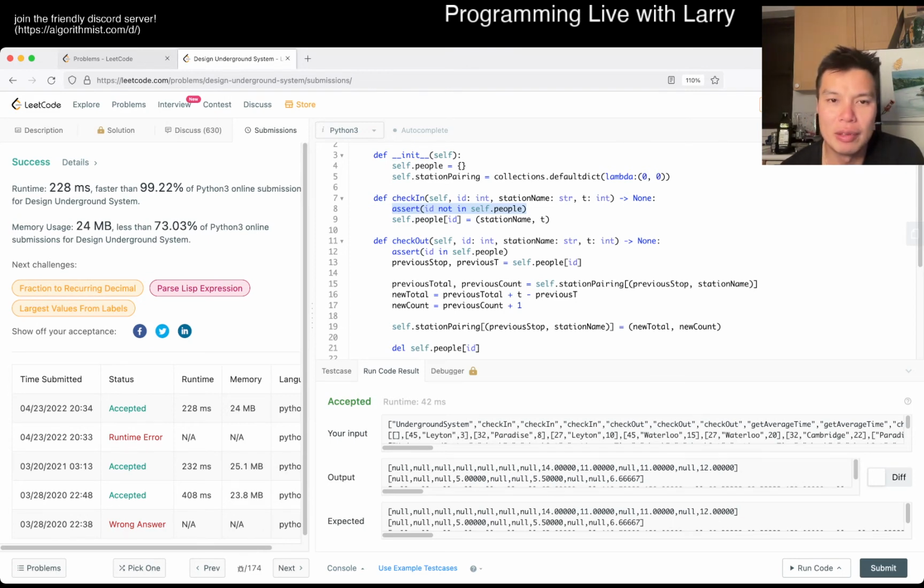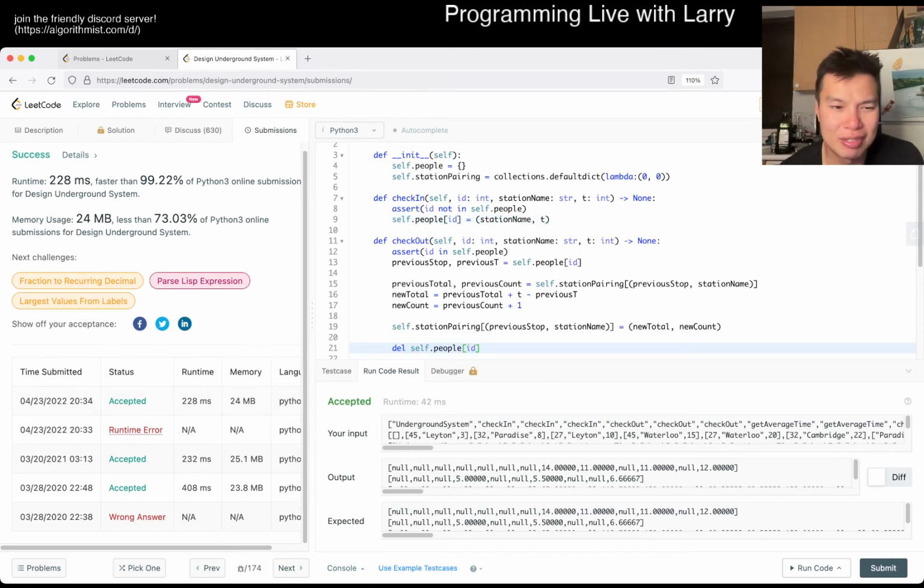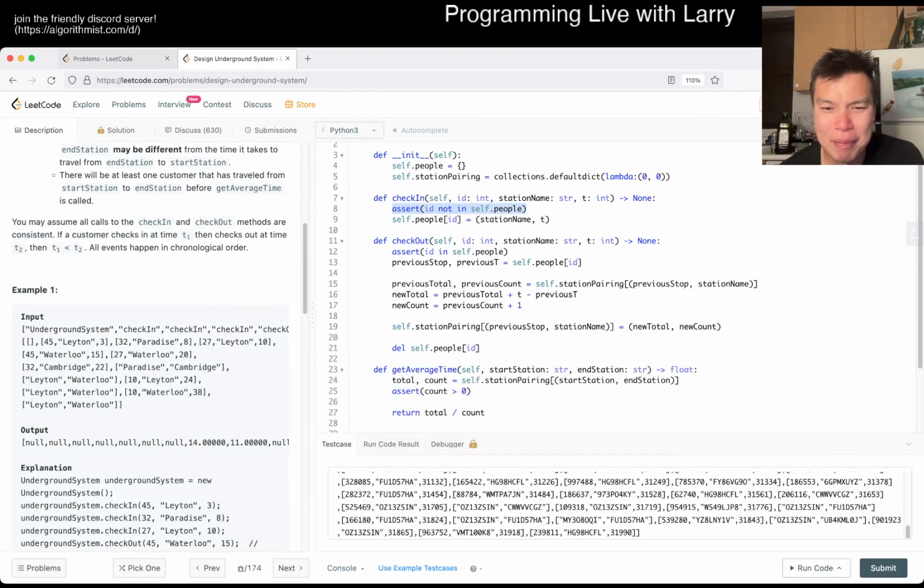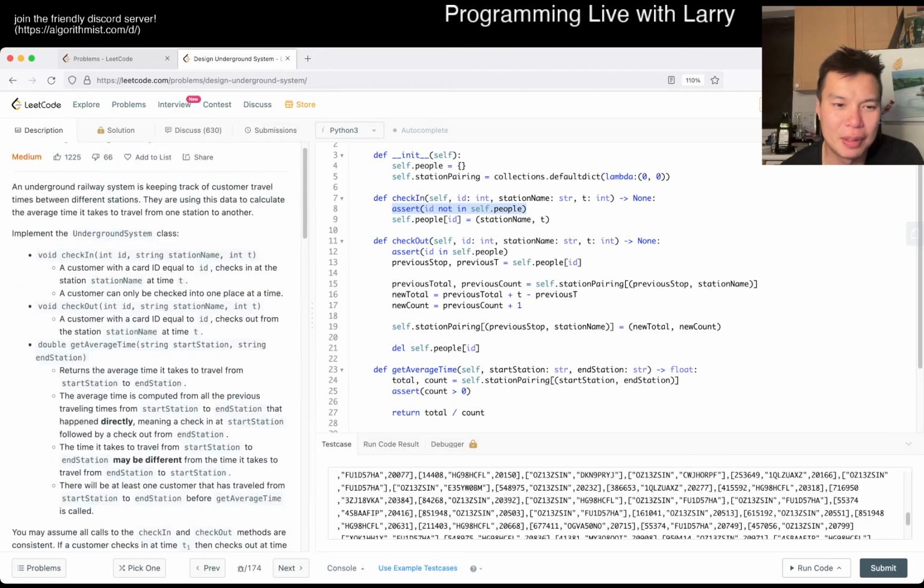Basically, the assert allows us to have, what's it called, a precondition, which I violated, which is that when you check in, the person is no longer checked in, but that's because I forgot to check out. I think it still sucks if you're in a contest and you get a wrong answer, even though this is mostly right and you kind of brought it on yourself. But it's also good for debugging, because if I were debugging, then maybe it could be a little bit better. So yeah, that's all I have for this one. Let me know what you think.